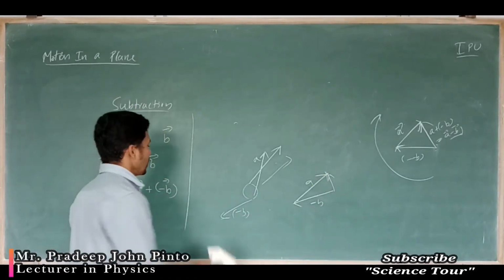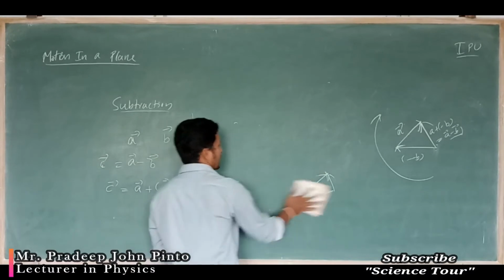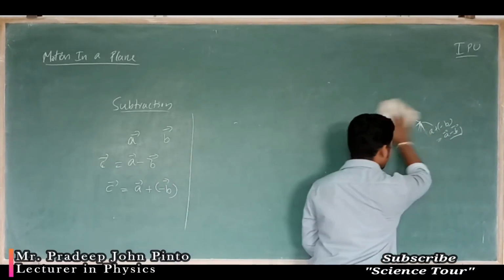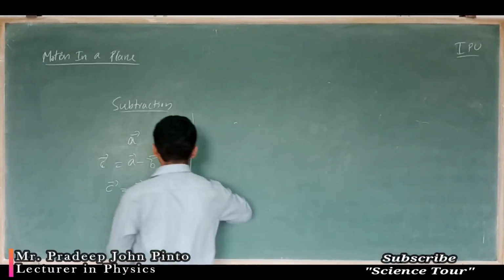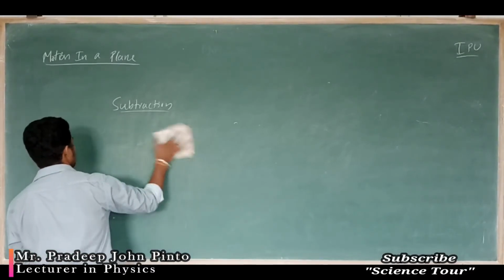So these are all the things. That is nothing but subtraction of vectors. Subtraction of vector is nothing but addition itself, addition of negative vectors we can say.